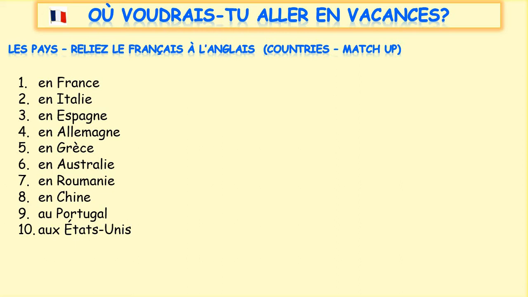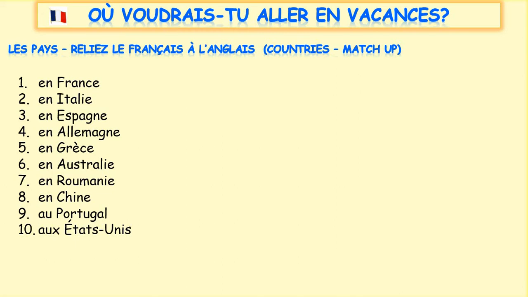Now you will notice that most of the countries are very similar to English, and when a word is very similar in two languages, we call that a cognate. So most of these countries are cognates. You'll also hopefully notice that most of the countries have preceding them the word en, with the exception of au Portugal and aux États-Unis. So the en, the au and the aux all mean in or to or at. So en France means in France or to France.